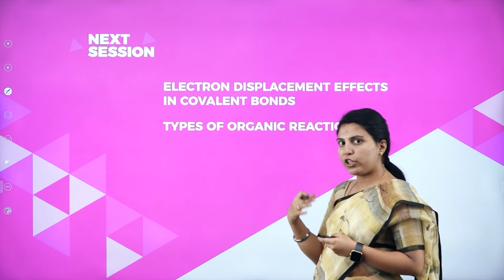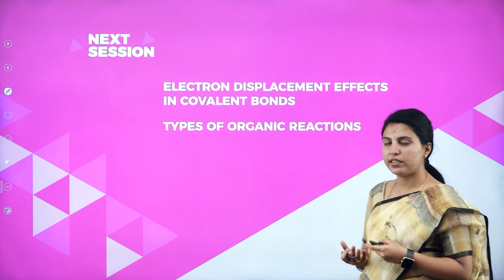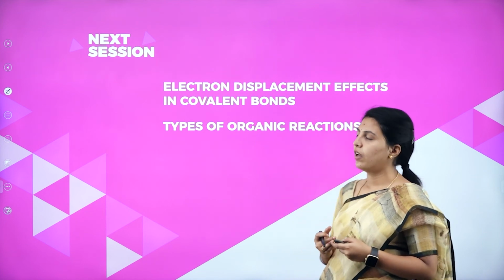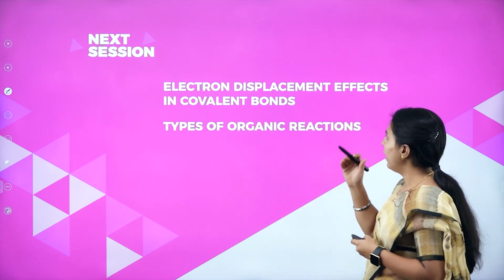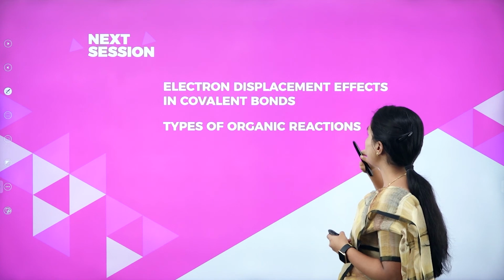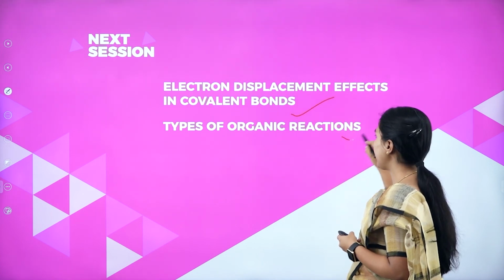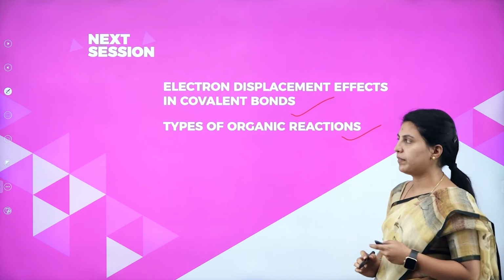This is about electron movement, and the various kinds of isomerism with examples we have seen in this class. In the next class, electron displacement effects in covalent bonds and types of organic reactions will be discussed. Students, I hope you have completely understood whatever we have discussed today.